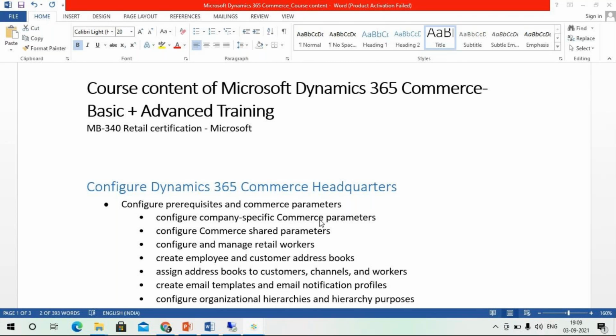It's a 3 month program. So it is 30 days, I can say 30 hours actually. It will extend to 35 to 40 also. So minimum it's 30 hours, both basic and advanced.